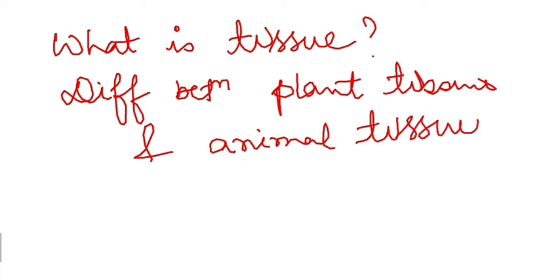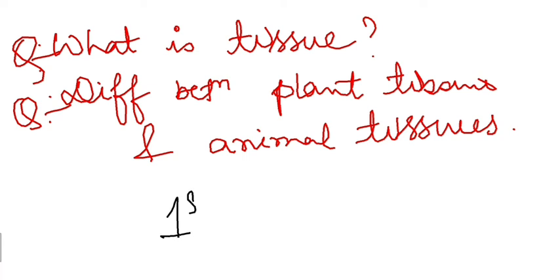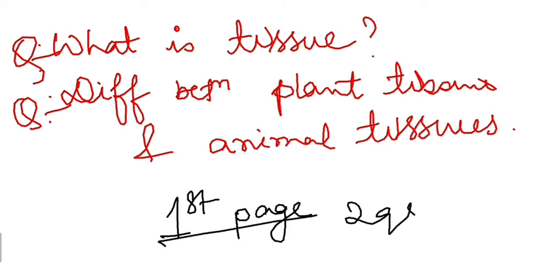These two questions, please try to answer based on the video whatever I have discussed today. And I want you to go to the chapter and read the first page only. After that there are two questions, and try to solve those two questions also, right? Please read the chapter. Reading the chapter is very important in biology. Read the chapter, underline the important points. If you still have some doubts, you can ask. All right, best of luck.